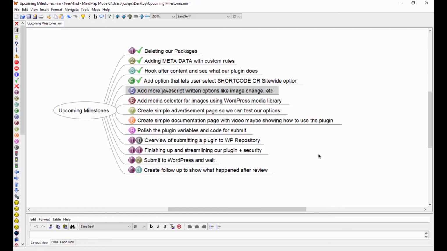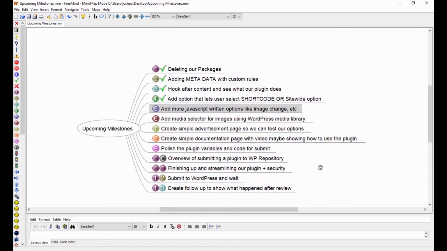And then we'll actually start creating a media selector to even change images on the fly. Then we'll start creating an advertising page so we can actually test it, and create documentation with videos on how to use it. I actually want to do all this so you guys can see full plugin development on how you do it, and then submit it to the WordPress repository and all that.